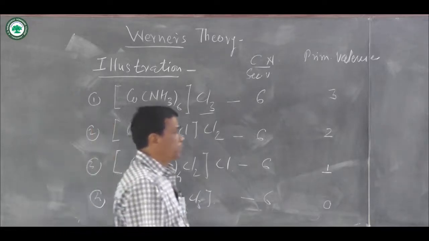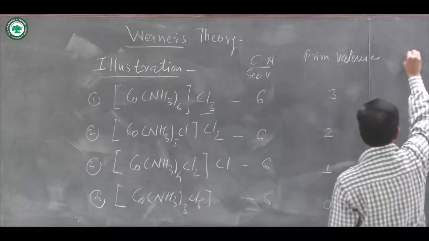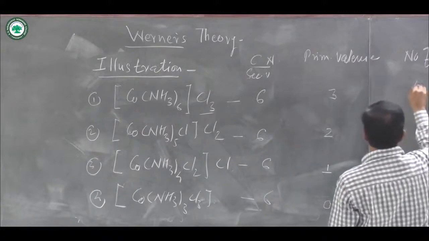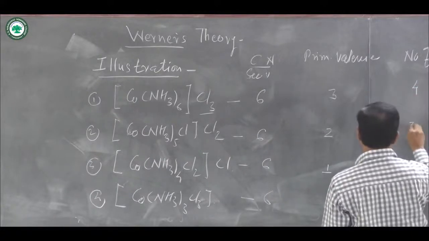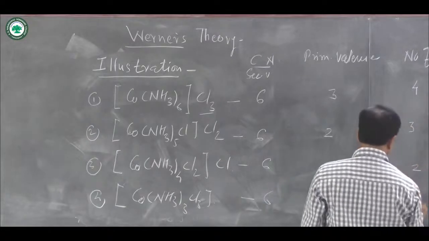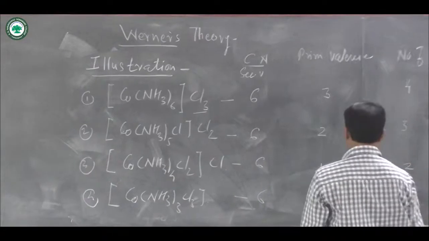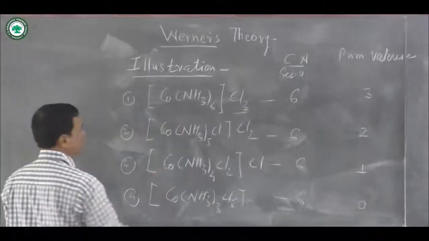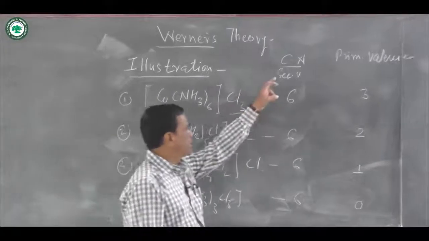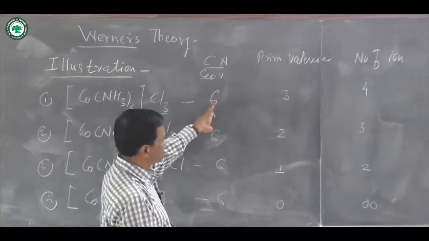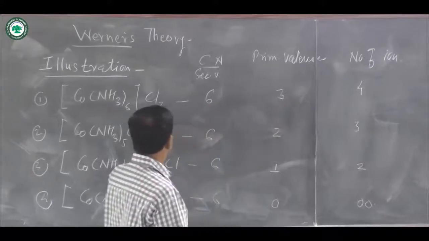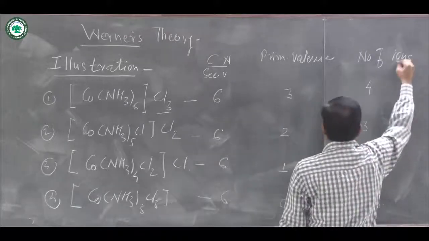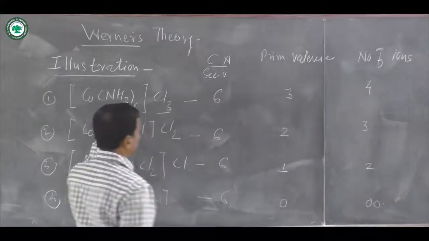But if you consider the number of ions formed, in the first one 4 ions are formed, then in the second 3 ions, then 2 ions, and here 0 ions are formed. All these are the 4 coordination compounds. First one is Co(NH3)6Cl3. Coordination number and secondary valencies are equal to 6. Primary valencies are 3, Cl minus ions are formed, and the number of ions formed by the first complex compound is equal to 4.